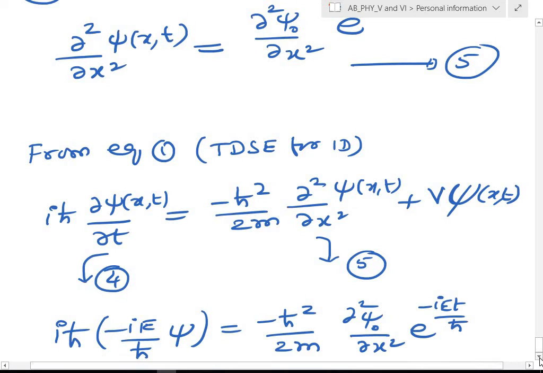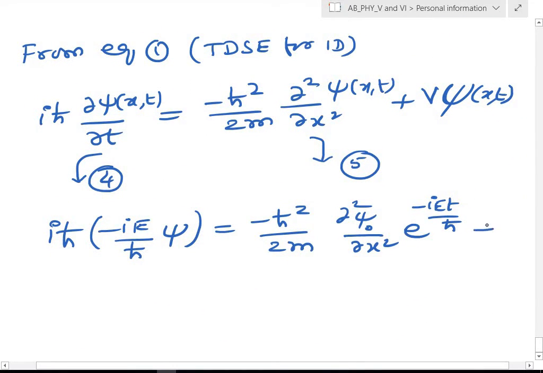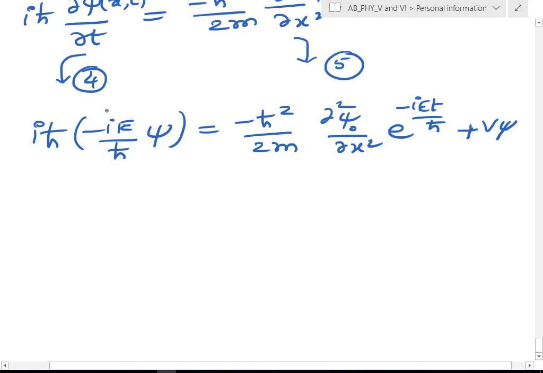The next term is V psi. Now be careful here. Minus i square is minus, plus h cross. Then what is remaining here? E psi is remaining here.